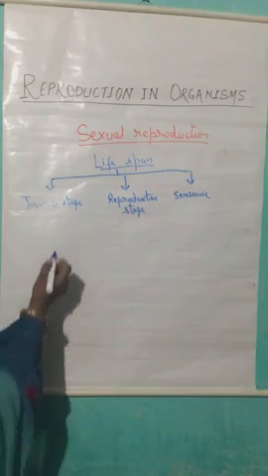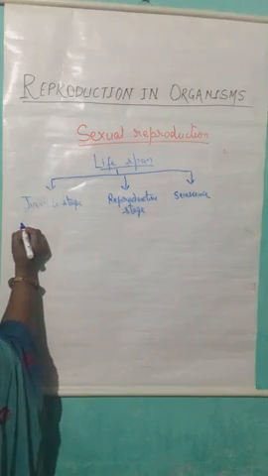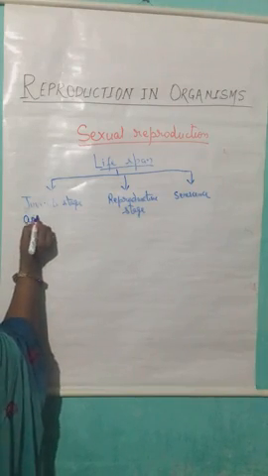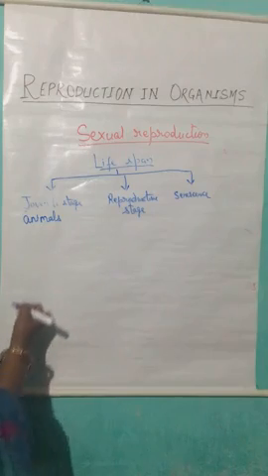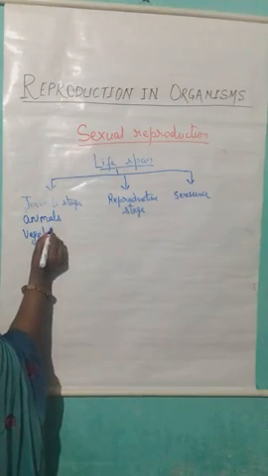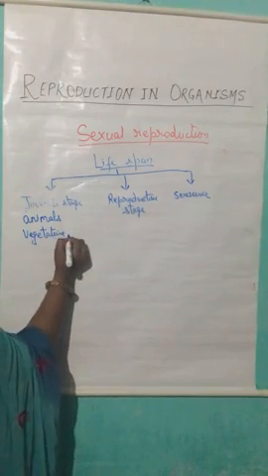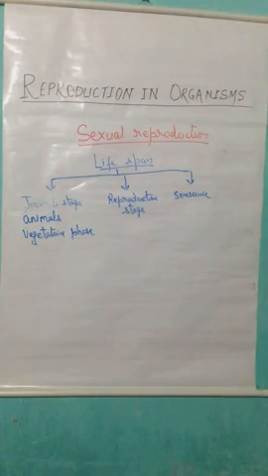So this stage is known as the juvenile stage. Juvenile stage is generally a term used in animals. But in case of plants, this stage is also known as the vegetative stage or vegetative phase, where only the vegetative growth of the plants takes place. So during this stage, the organism grows and makes itself mature for the next event.